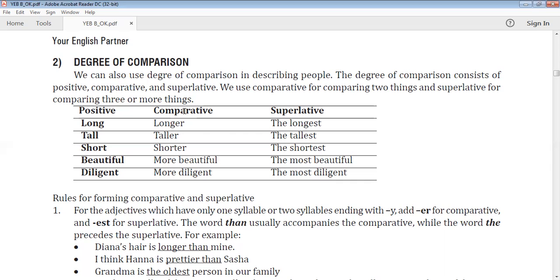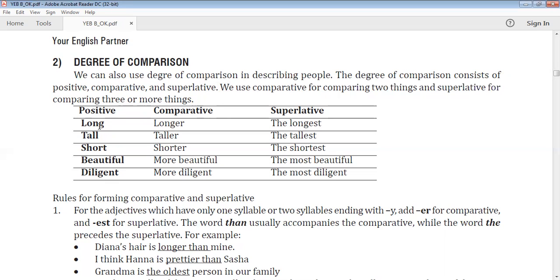If we compare one thing to all the other things, or one person with all the people around, we use the superlative. So we use comparative for comparing two things or two people, and superlative for comparing three or more things or people.